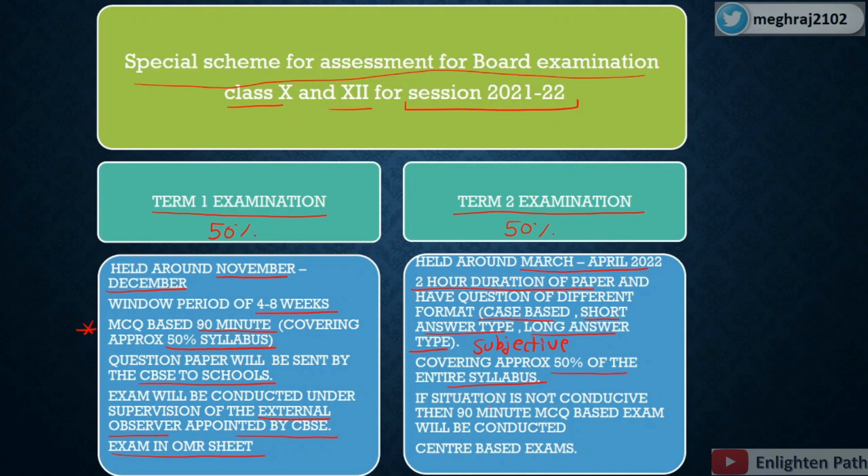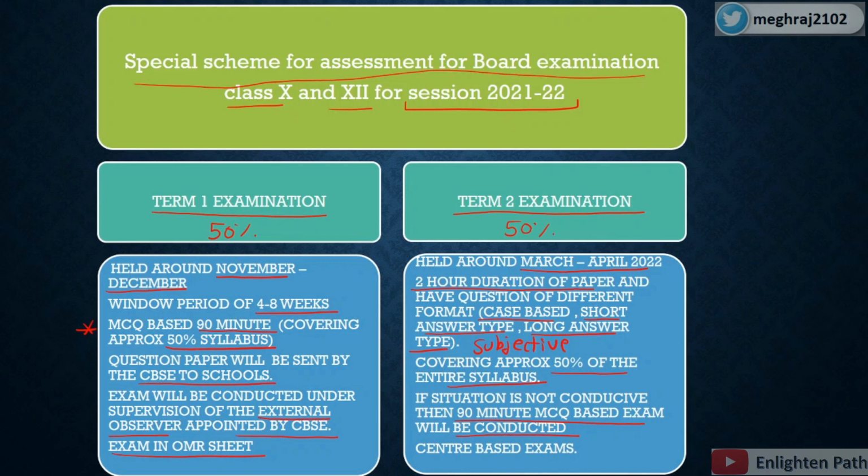And if the situation is not conducive, then a 90-minute MCQ based exam will be conducted. Again, this is the point to be noted: if the condition because of the pandemic remains the same, and students cannot go for the examination, then there will be no subjective type examination. There will be 3-hour objective type MCQ based questions. This will be like the term 1 examination only.